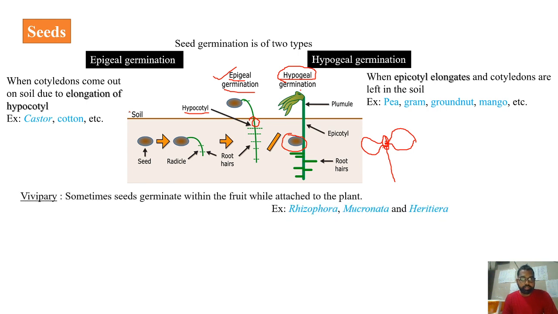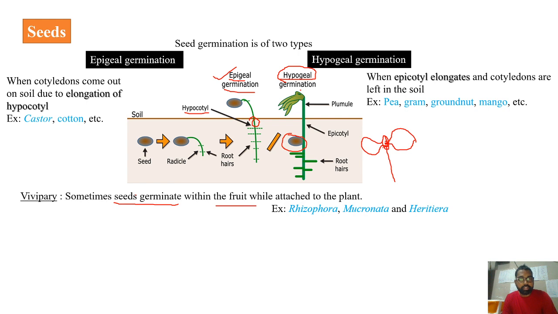And in some cases the seeds may germinate when they are present inside the fruit itself. So already we have seen this particular word vivipary in animals, where the development will be inside the parent, inside the reproductive tract of the parent in the case of animals. Now here in this case, the seeds germinate within the fruit.